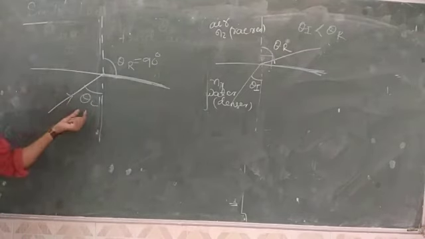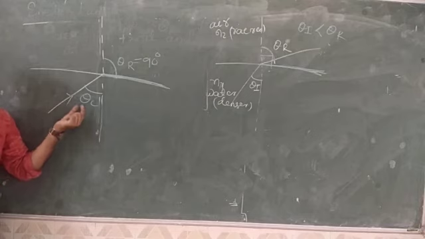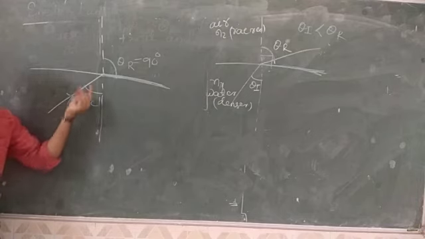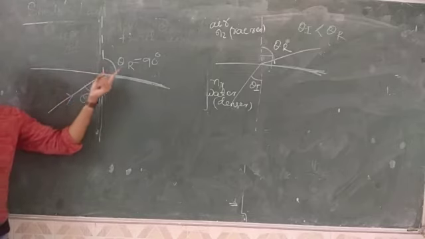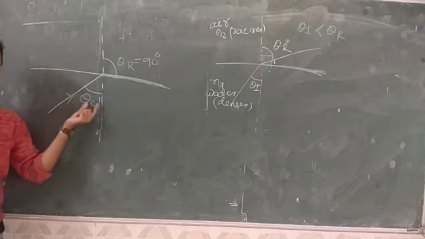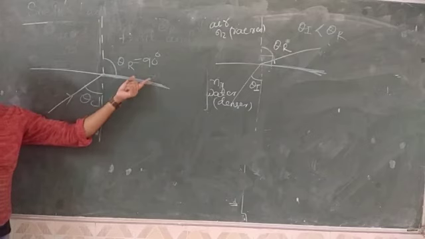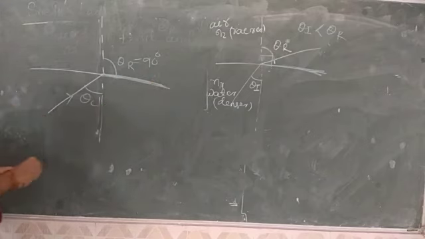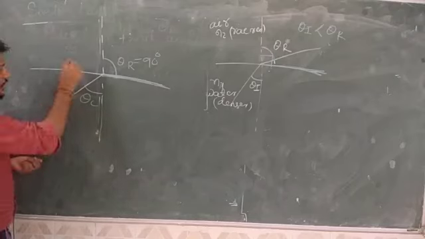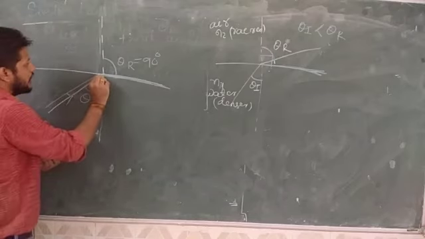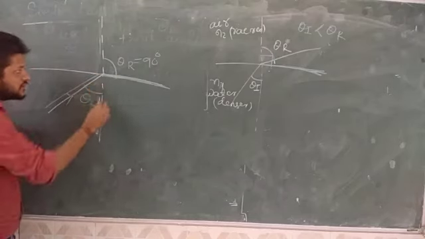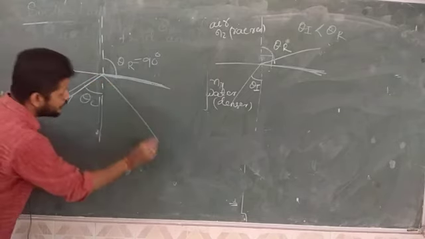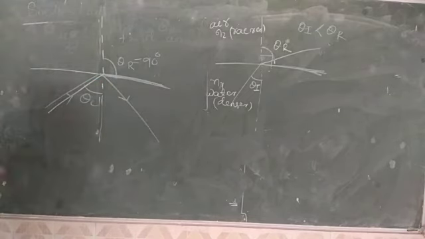So this theta c is known as your critical angle. Critical angle is the minimum angle of incidence required so that the angle of refraction will be 90 degrees. So what we can observe here is that beyond this, if I increase the angle of incidence, instead of refraction, all the electromagnetic waves will be reflected back.